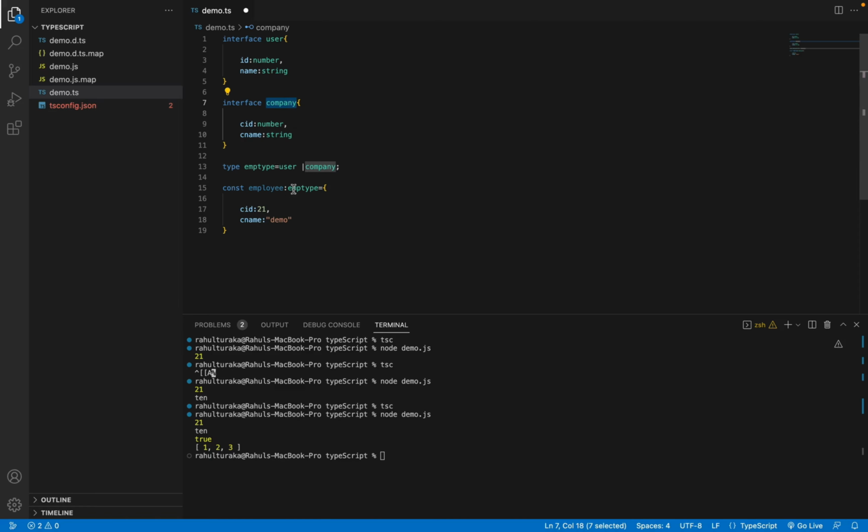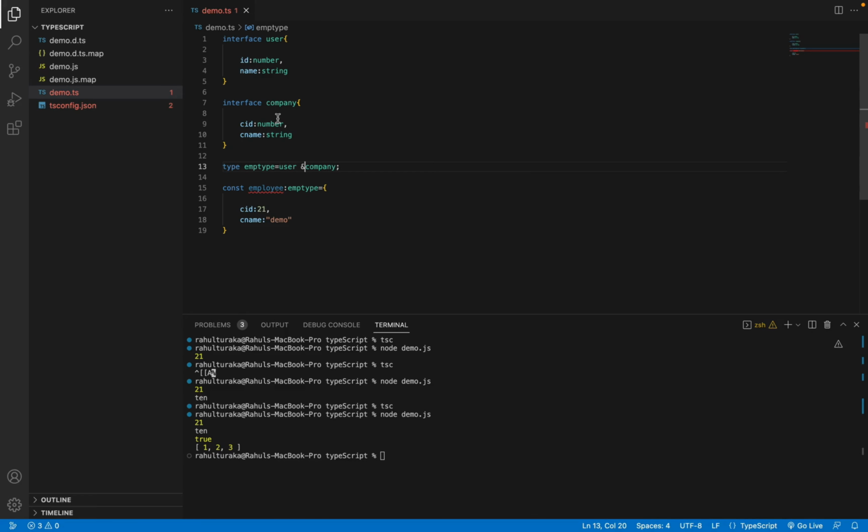So let's say now if I give AND here, that's the intersection. AND is nothing but we have to use all the fields. From User we have ID and name, and from Company we have CID and CNAME. So intersection means this and that, both User and Company. So we have to use all four fields. CID I have given, CNAME I have given. So I'm missing ID and name. That's why it is giving me an error. So let me give ID something like 22, a number, and name some random name, demo2. So now, as you can see, there is no error. So this is how union and intersection work with objects.